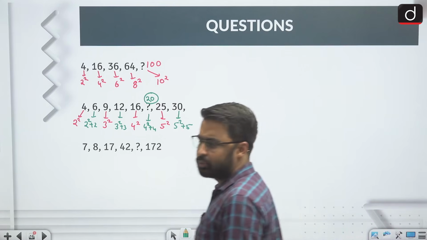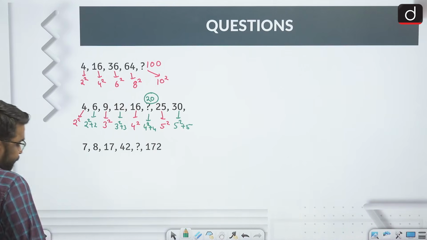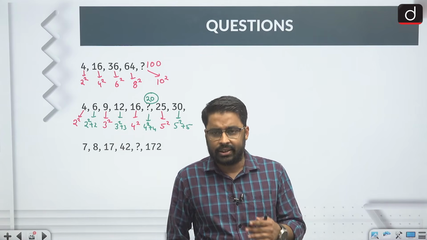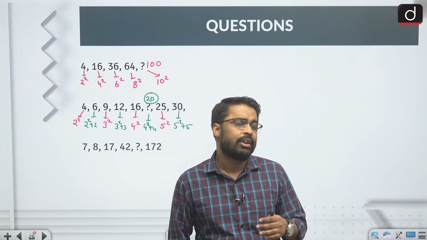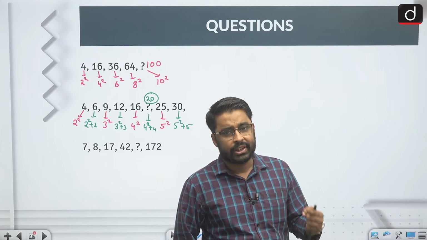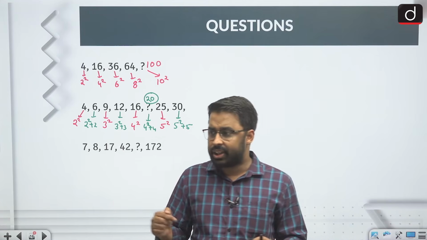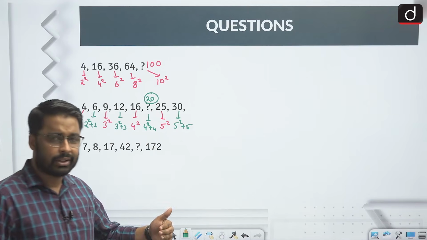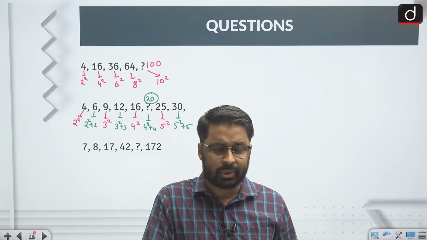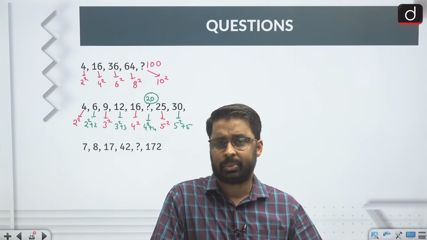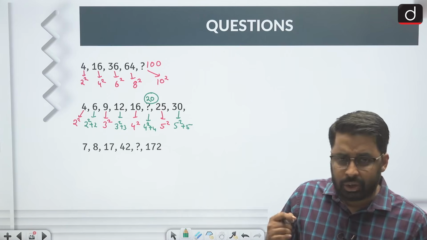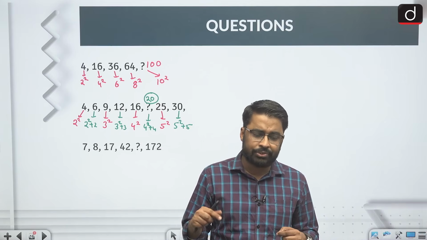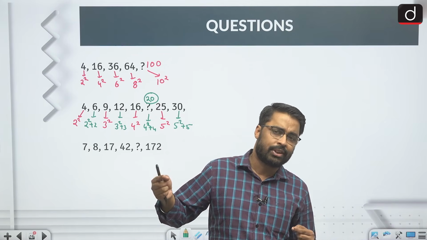Next one was slightly tricky. See, I told you in the last class also, if you cannot see a pattern within 10 seconds, then try your question from scratch. Try each and every type of series one by one, and start discarding them. Try arithmetic. If arithmetic does not make sense, try geometric, or arithmetic-geometric, like this. So if you can't observe a particular type of series within 10 seconds, start the question from scratch.